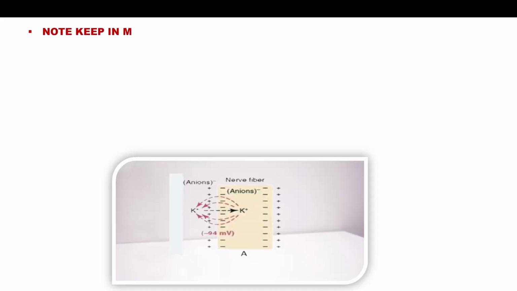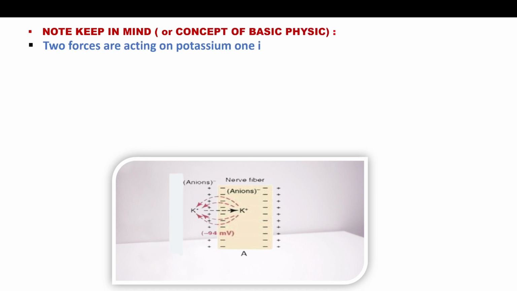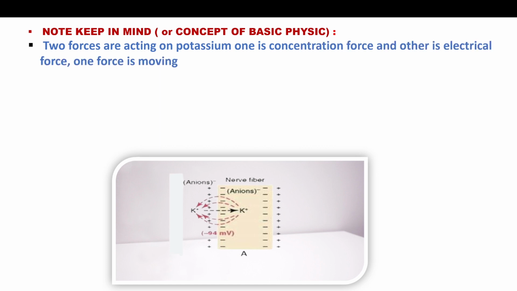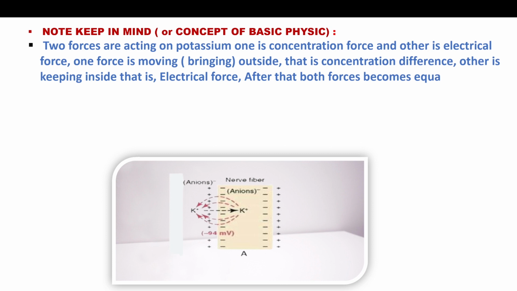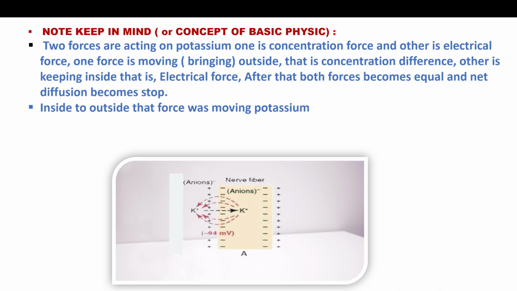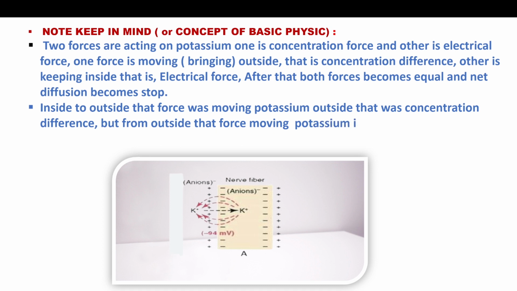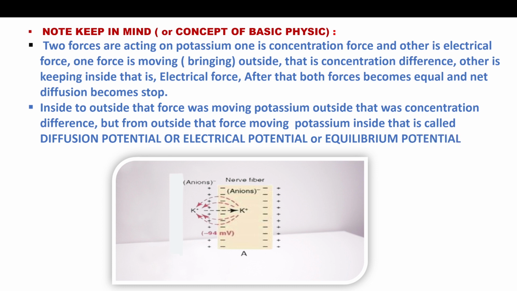Note: keep in mind this concept of basic physics. Two forces are acting on potassium. One is the concentration force, and the other is the electrical force. One force, the concentration difference, is moving potassium from inside to outside. The other, the electrical force, is keeping potassium inside. After that, both forces become equal and net diffusion stops. The concentration difference was moving potassium outside, but the electrical force from outside moves potassium inside. This is called the diffusion potential, electrical potential, or equilibrium potential.